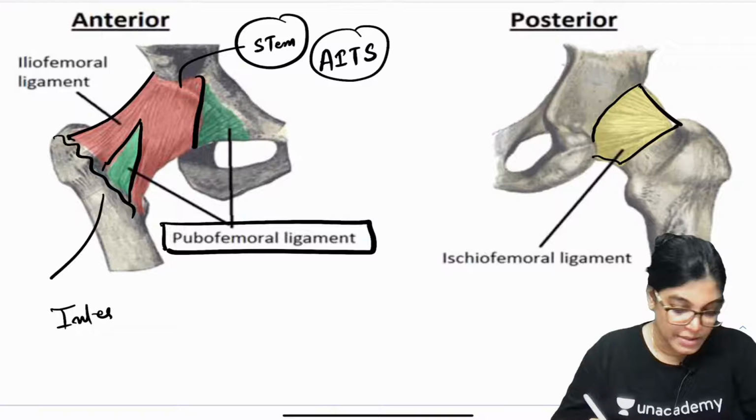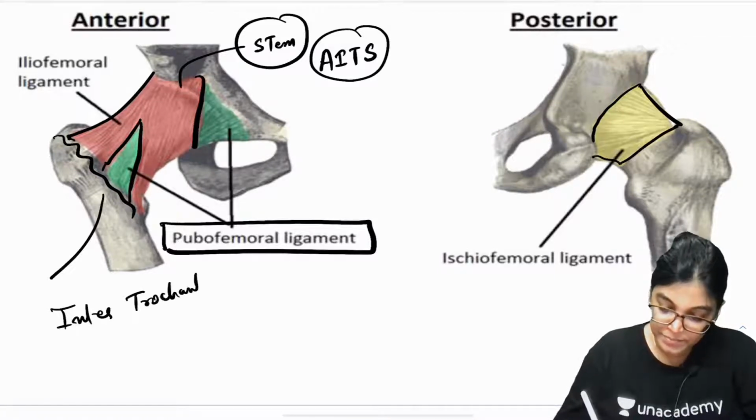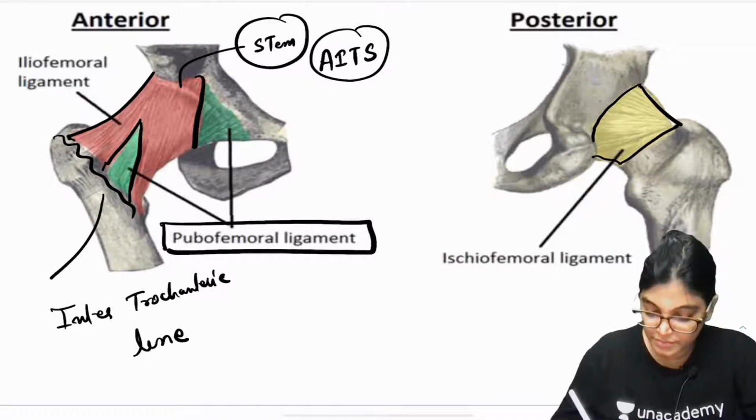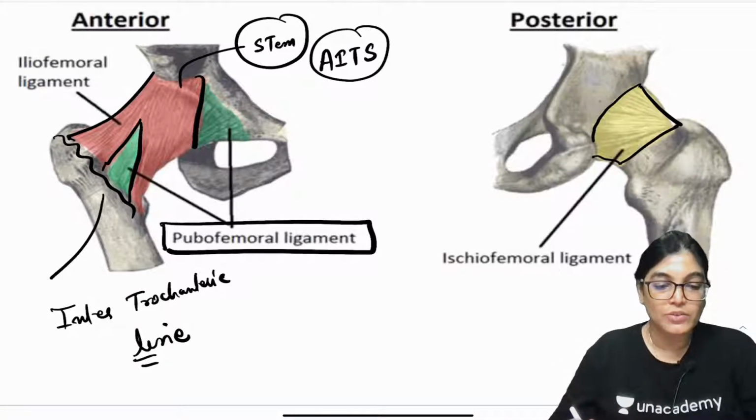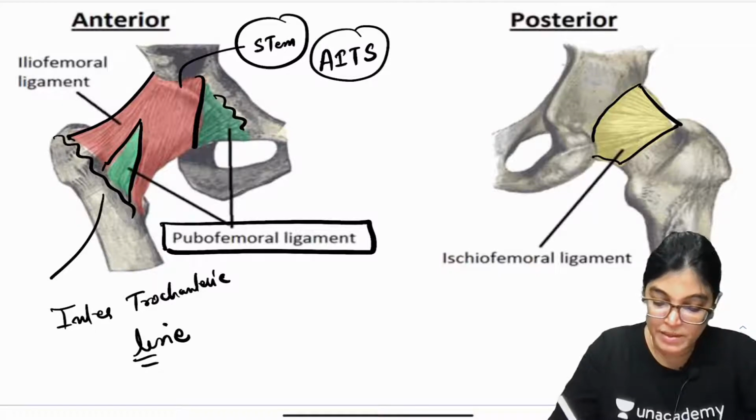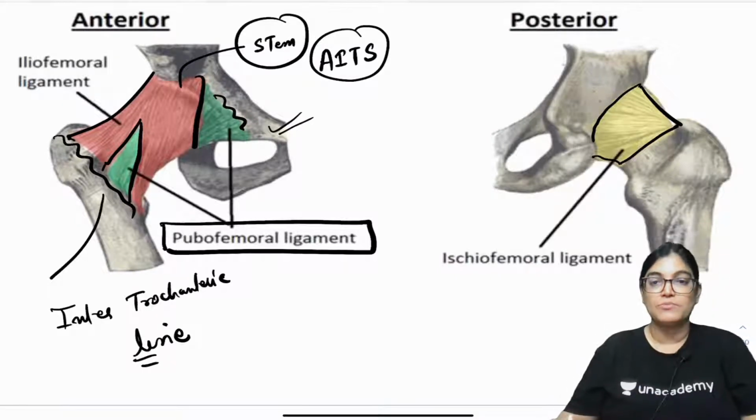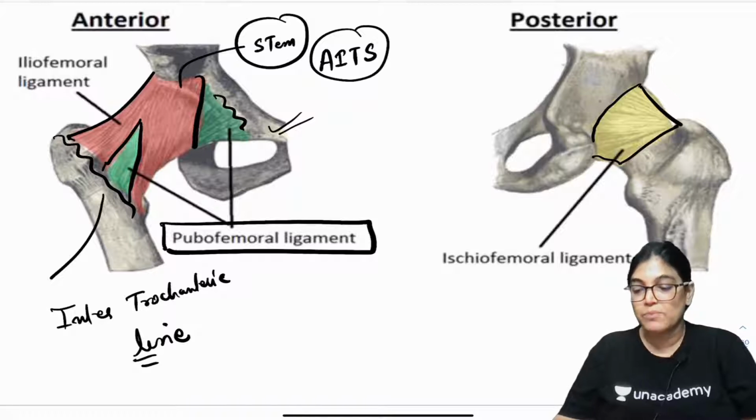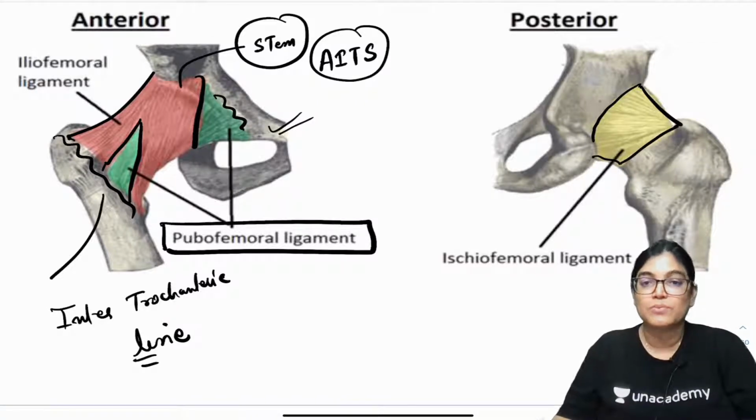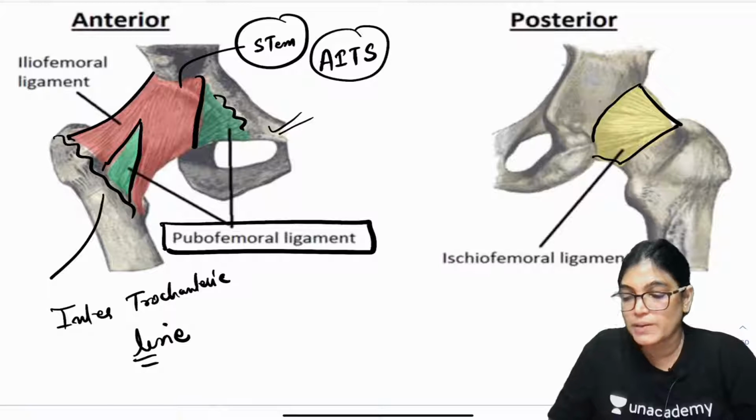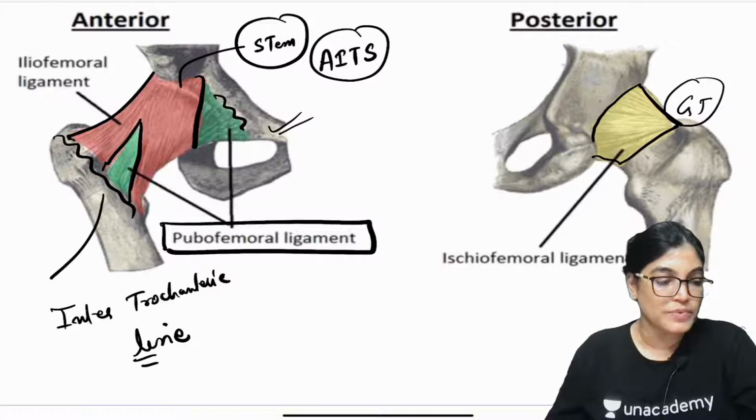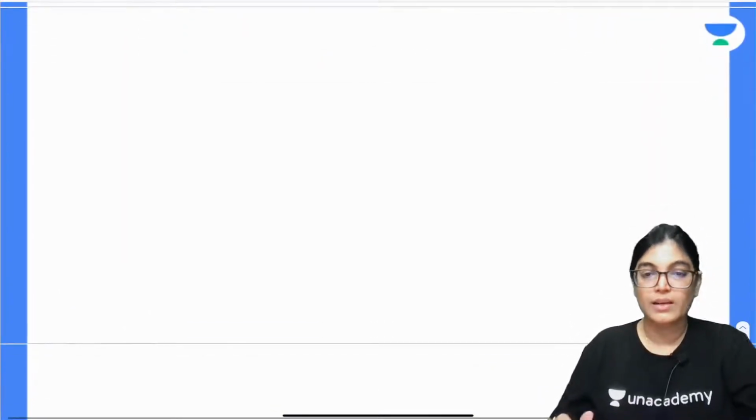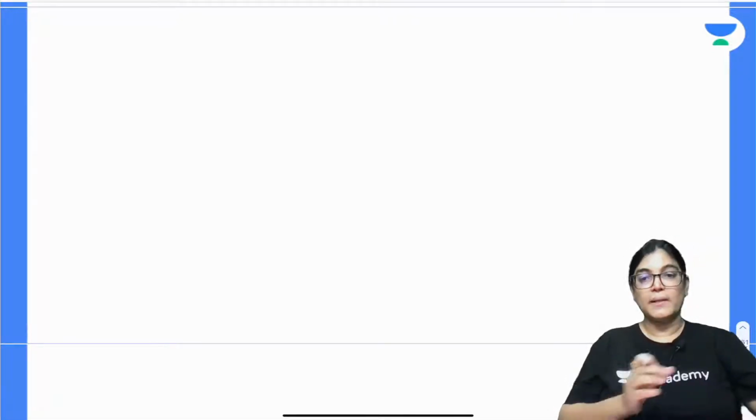Yes, hello Hassan, intertrochanteric line. Got it? And if we talk about the pubofemoral ligament, it is attached to the superior ramus of pubis, iliopubic eminences and blending with the fibrous capsule. In the posterior view we will see the ischiofemoral ligament, which is attached from the acetabular aspect and going towards the greater trochanter of femur. So let's write about the attachment of each of these ligaments, and then we will proceed to the other ligaments.